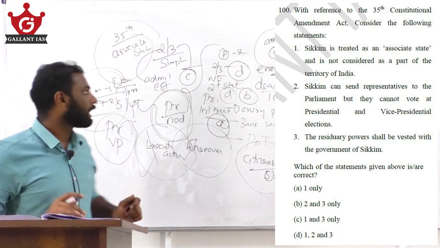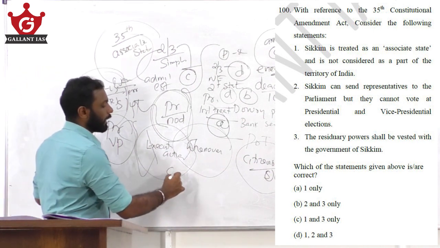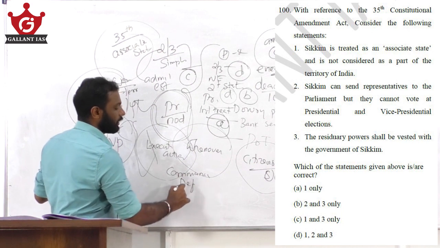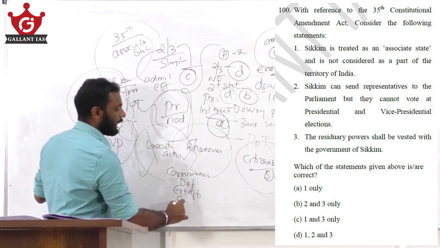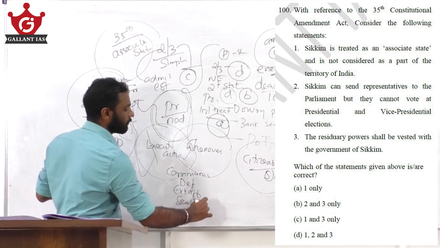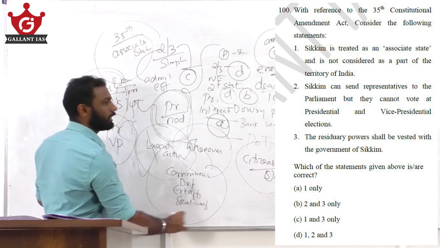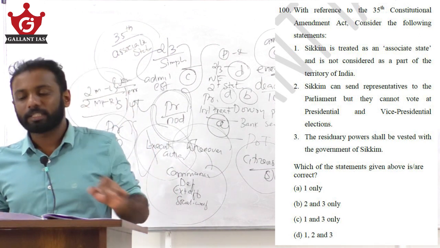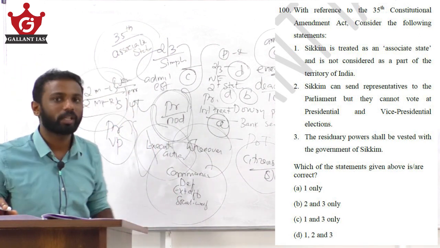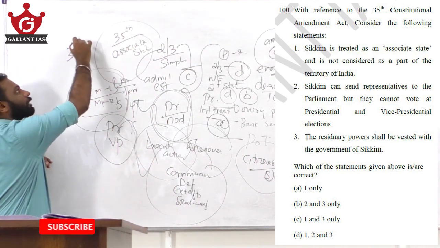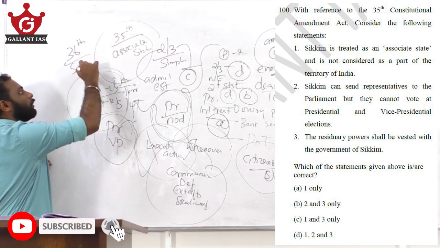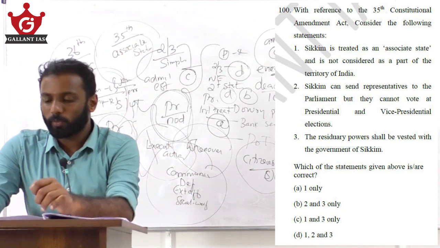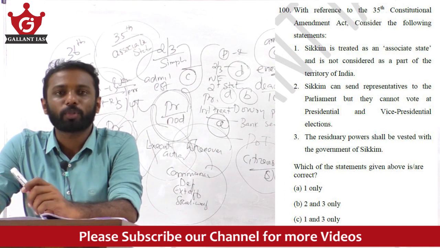Regarding 3, see, regarding matters of communication, defense, external affairs and social welfare, this is the responsibility of the Indian government, and the residuary powers lie with whom? The government of Sikkim. So the third statement is also correct here. But see, soon after this, the 36th Amendment Act made Sikkim a full-fledged state in the Union of India. Clear? So here 1, 2, 3 are correct. The answer becomes option D, 1, 2, 3.